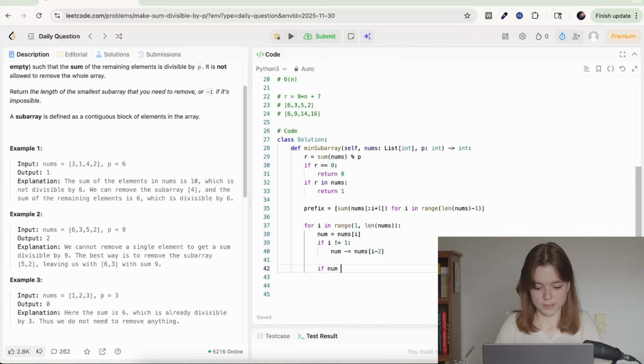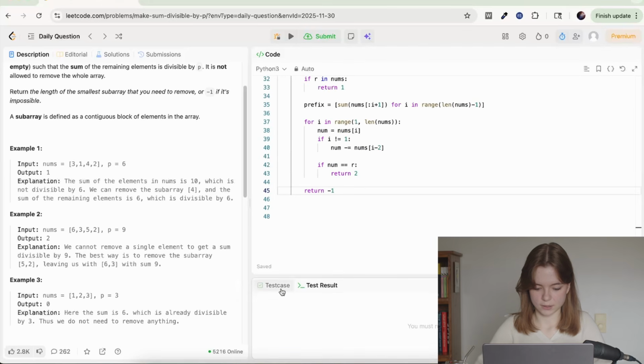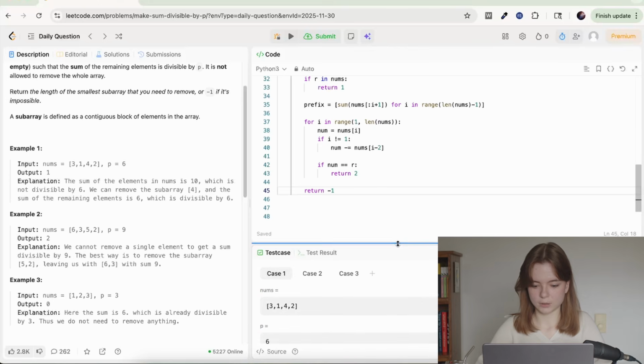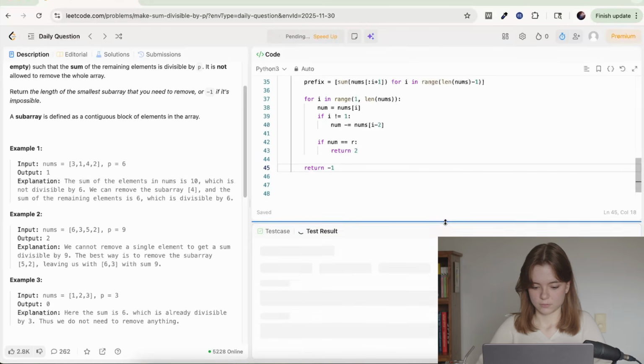Then if num is equal to remainder, return 2. And then if nothing works, return -1. So I don't think in our test cases we have anything longer than, well, let's just try it. It's not going to work for any case where it needs a subarray of longer than 2, but let's see if it works for subarrays up to 2.